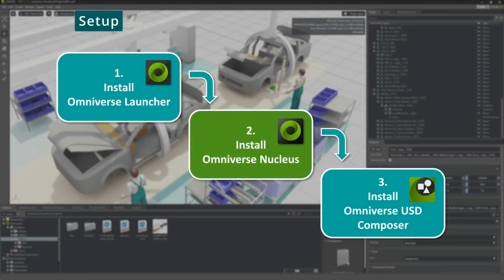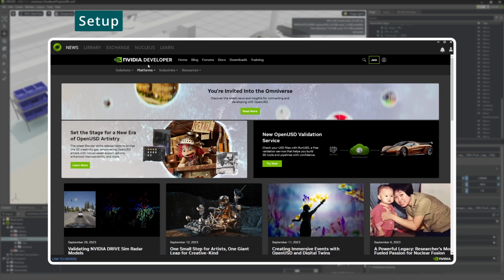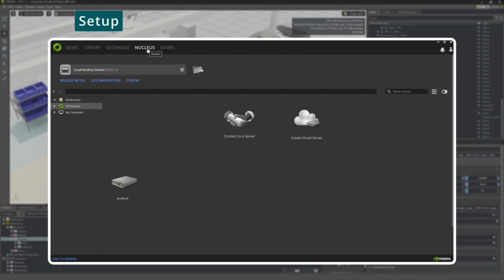The second step is to install Omniverse Nucleus, which is the database and collaboration engine of Omniverse. To use the connector, it's absolutely essential to install a Nucleus server. For this, go to the tab Nucleus when the launcher is ready and install it on your individual workstation or use an enterprise Nucleus server or cloud service provider. We recommend installing a local server on localhost for testing and tryout purposes.